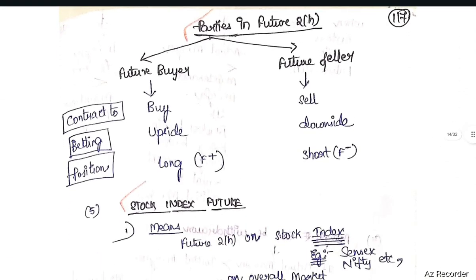Next, parties in future contract. There will be a future buyer and a future seller. The future buyer contracts to buy. The future seller contracts to sell. The bet will be upside for the future buyer and downside for the future seller. Position is long for the future buyer, F plus, and position will be short for the future seller, F minus.